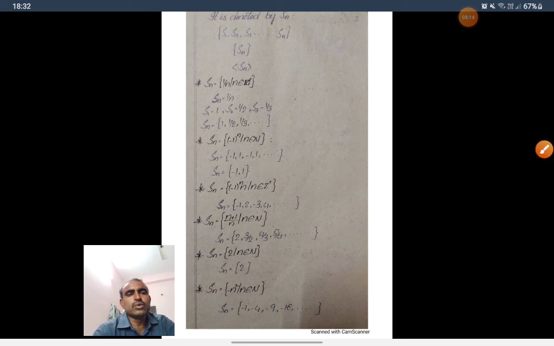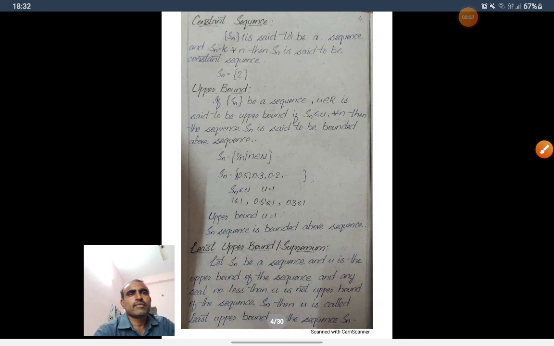And Sn is equal to 2 for all n belongs to N. So if you write n is equal to 1, S1 is equal to 2, S2 is equal to 2. We get only one element, that is 2. So it is a constant function. If Sn is equal to k for all n, then Sn is said to be a constant sequence.